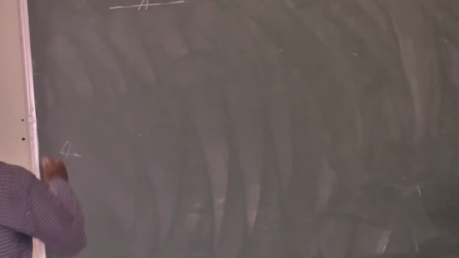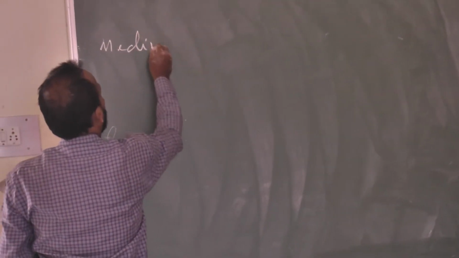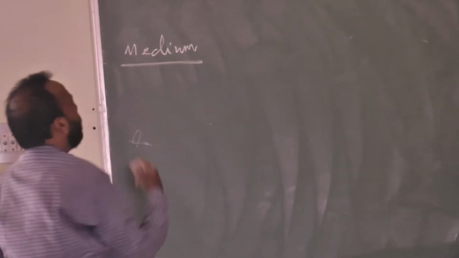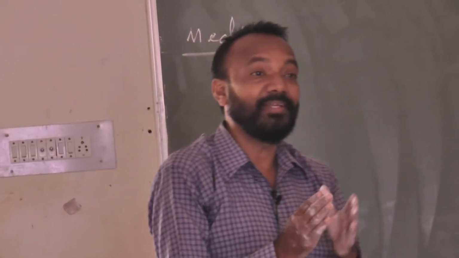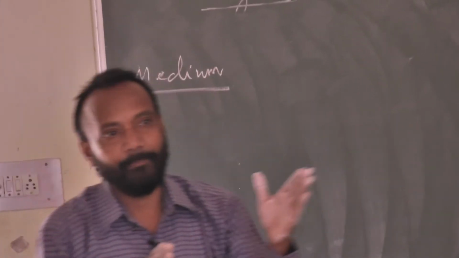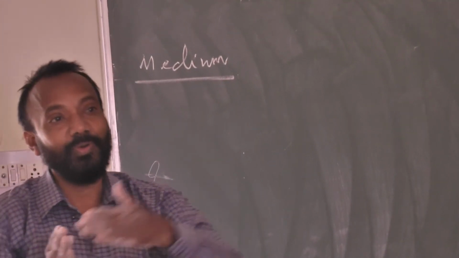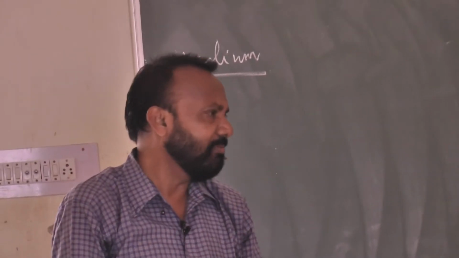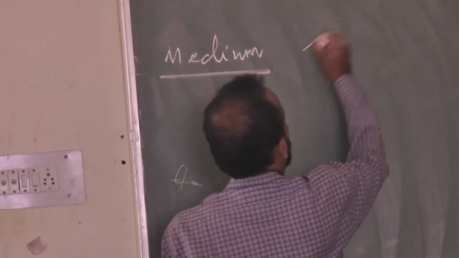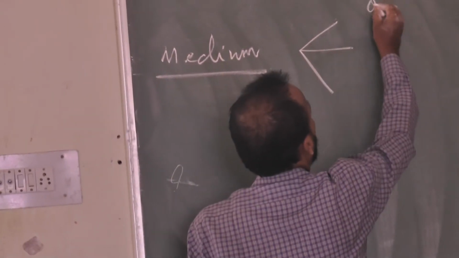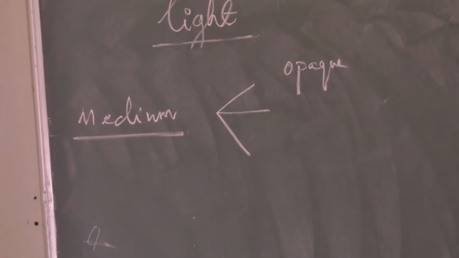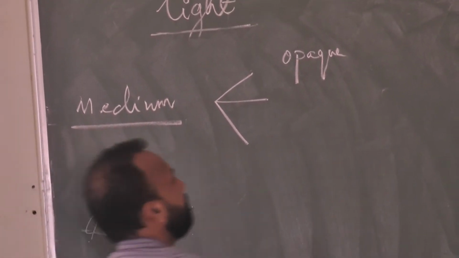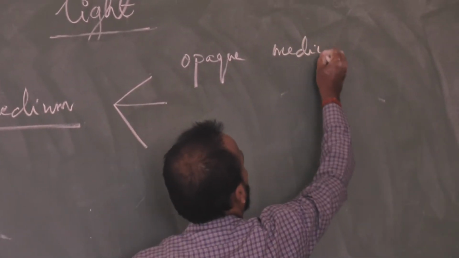Medium means the path or surface through which light energy passes, or is not able to pass, or passes through but not transparently, only partially. So medium is of three types. One is opaque, which you learned in junior classes. Opaque medium.